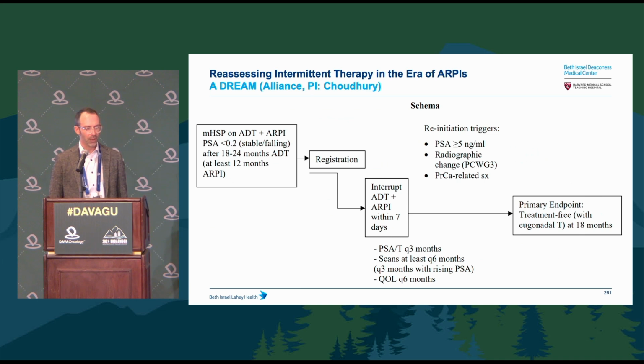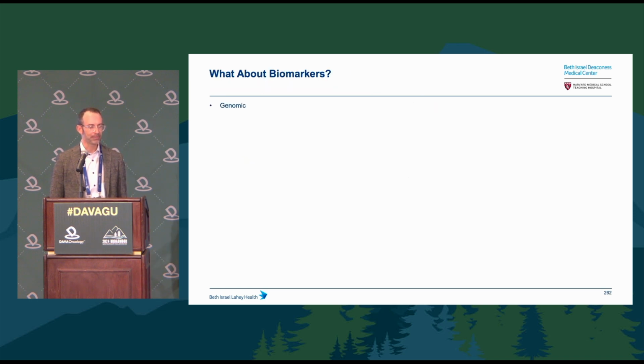And similarly from Dana-Farber through Alliance, Atish Chowdhury is leading this A-DREAM trial, which is kind of an observational study of patients who have good responses, come off therapy, and then have reinitiation triggers. So really trying to ask this question of, for these long-term responders, how much do we have to keep the pedal to the metal?